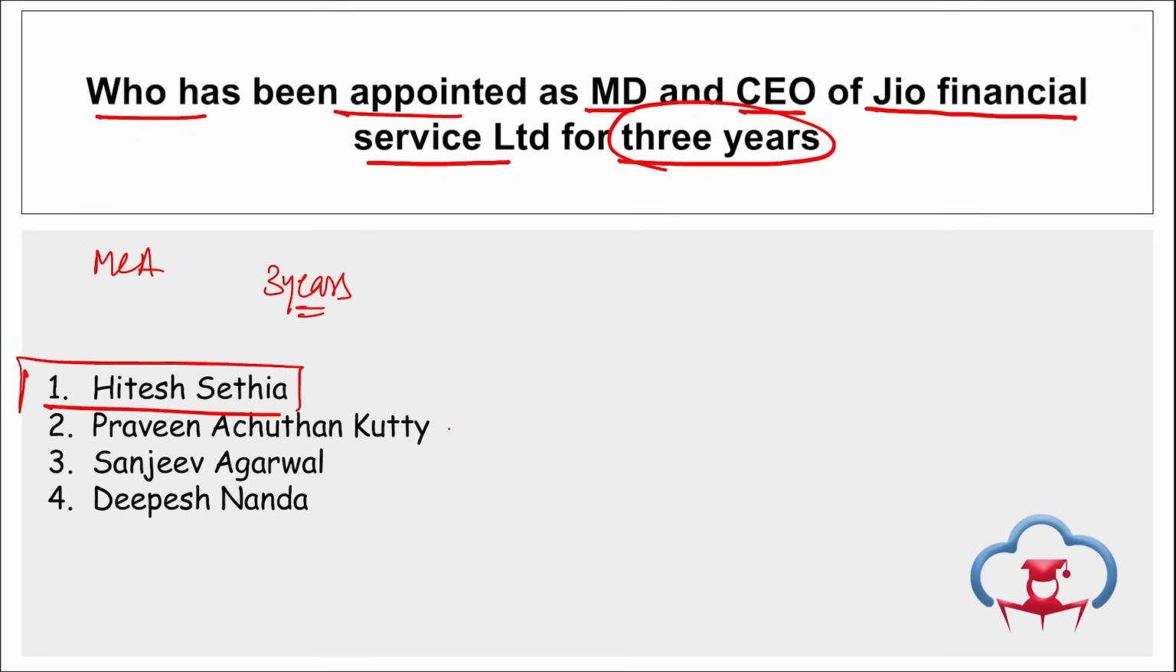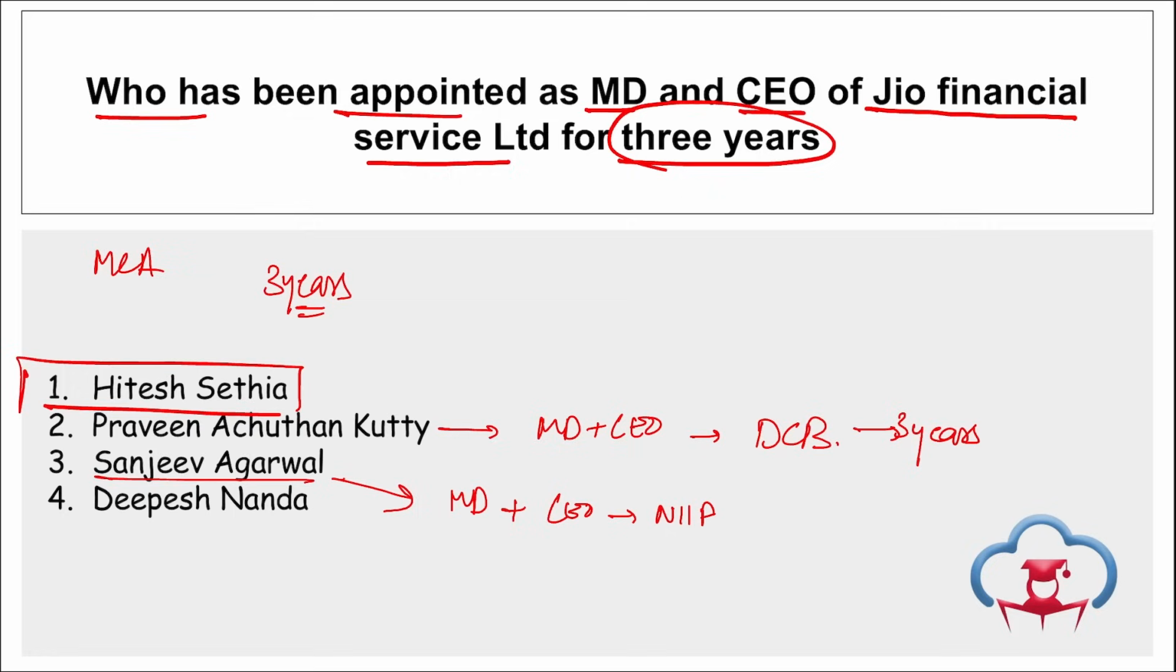If we talk about Praveen Achutan Kutti, RBI has approved the appointment of Praveen Achutan Kutti as the MD and Chief Executive Officer of DCB Bank, right? And he will also be in this position for 3 years. If we talk about Sanjeev Agarwal, in the month of January, Sanjeev Agarwal was appointed as the MD and CEO of NIIFL, that is National Investment and Infrastructure Fund Limited, with effect from Feb 2024.